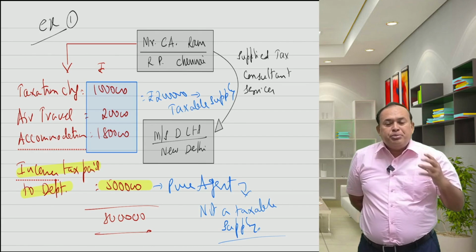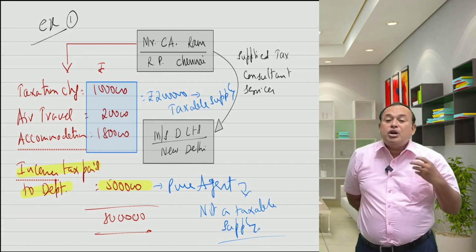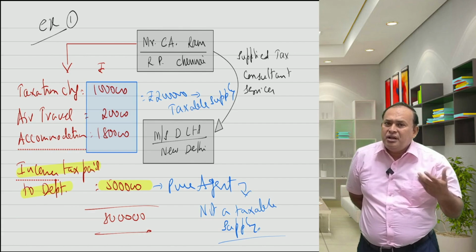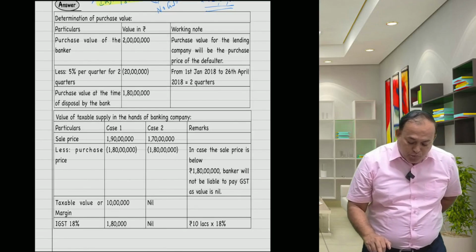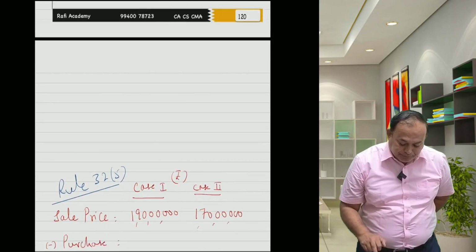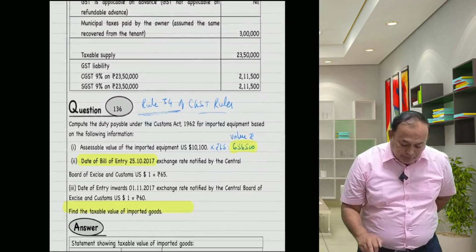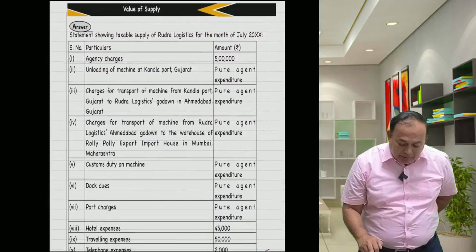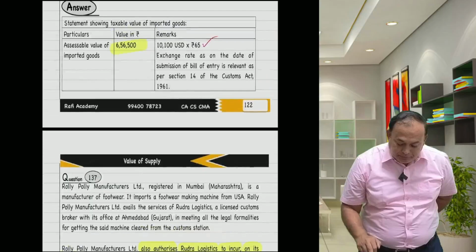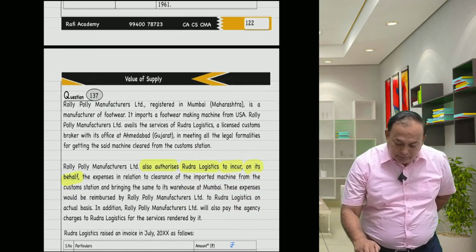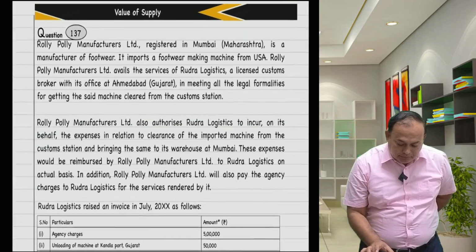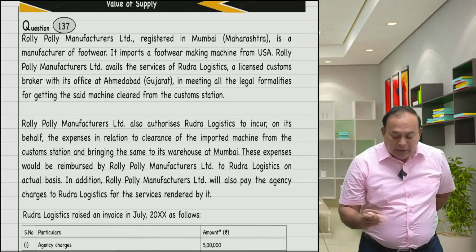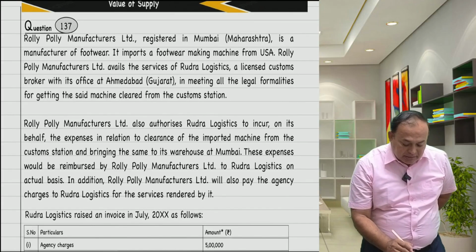If I bring a particular numeric, an RTP question, are you able to answer? Hopefully you will answer this. Bringing to your notice from our workbook, pure agent expenditure. An excellent problem it is. Now referring here to this, my dear sir.